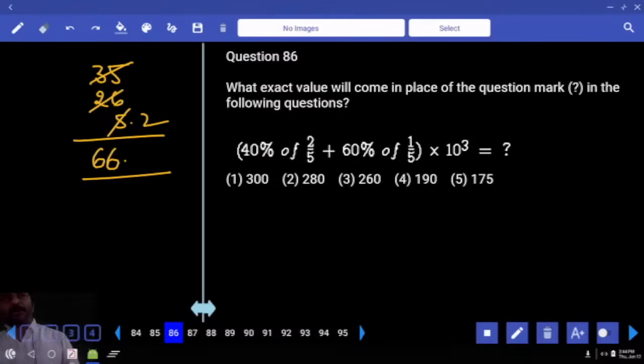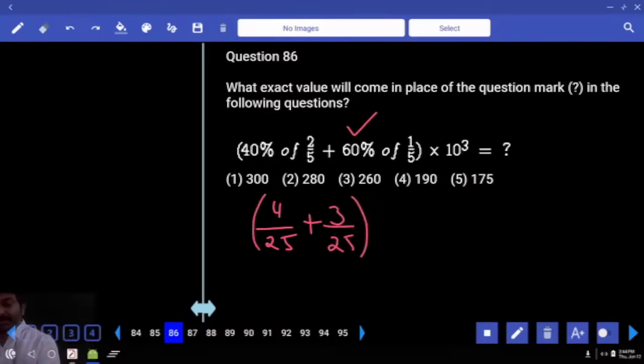Can I write it as 2 by 5? Into 2 by 5, 4 by 25. 60%, can I write it as 3 by 5? Into 1 by 5. 3 by plus, right? How much is this? 7 by into 10 cube. 1000. 25. 40 times, 40 into 7.